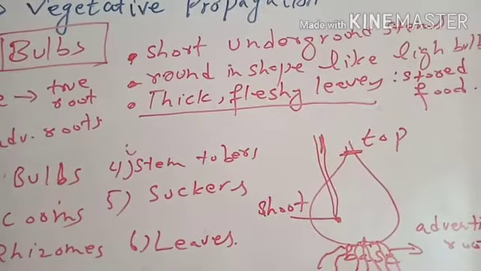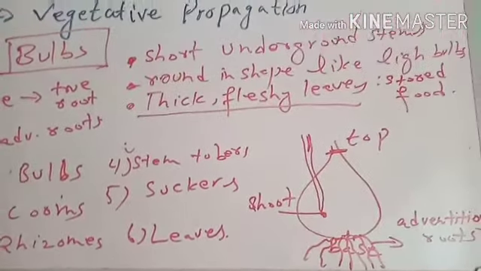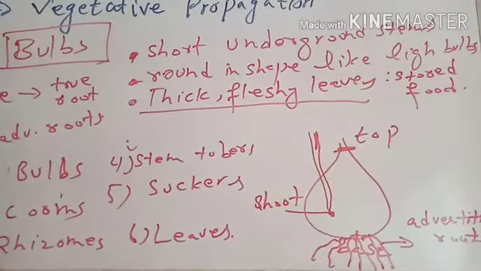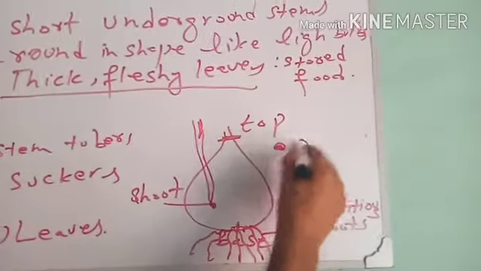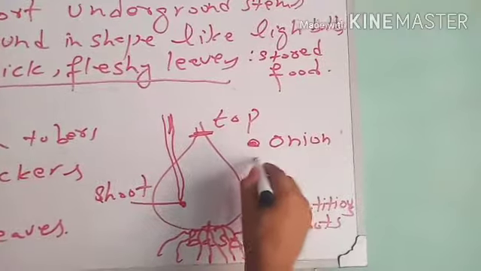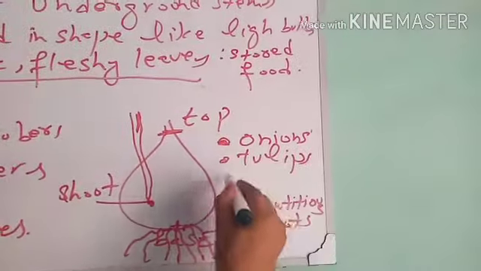Now I will tell you which plants reproduce vegetatively by bulbs. These include onions, tulips, etc.